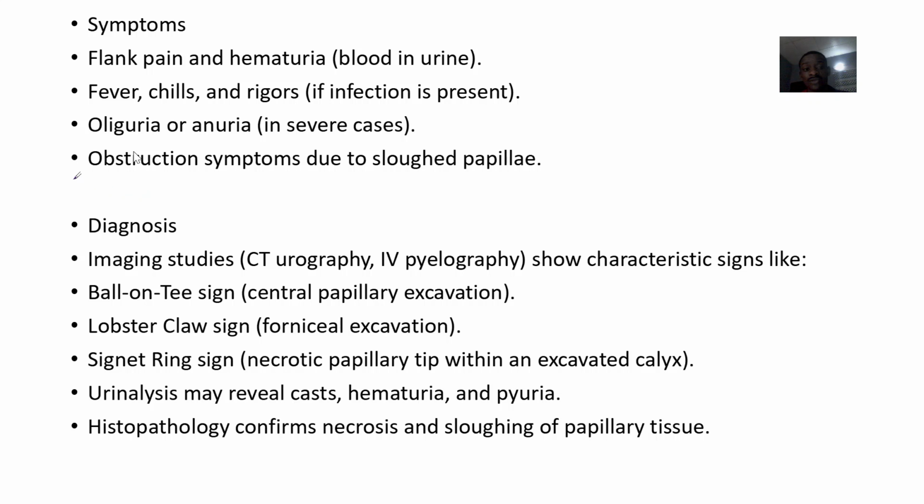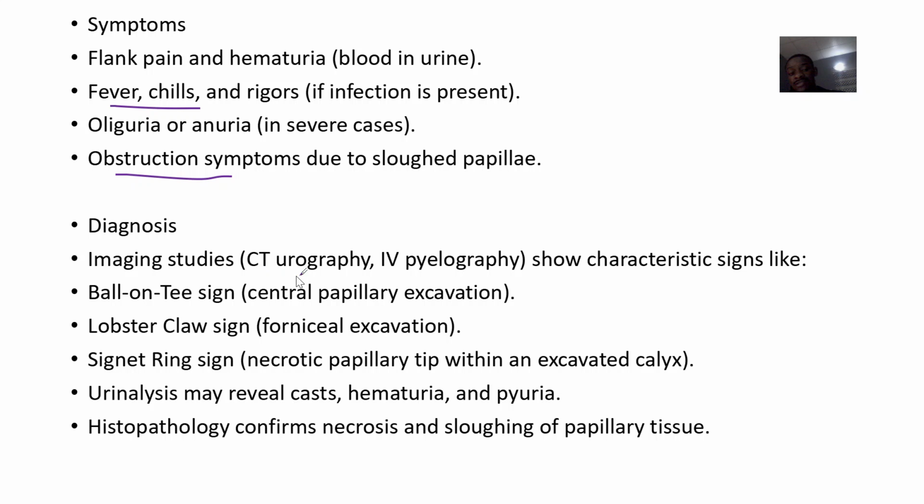So symptoms is what? Flank pain, hematuria, blood in urine, fever, chills, rigors, if infection is present, oliguria, anuria. Obstruction symptoms due to sloughed papillae.